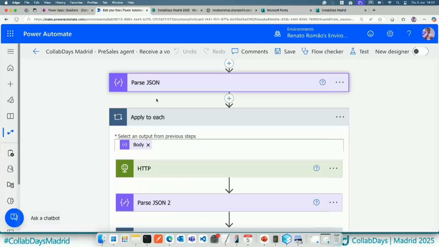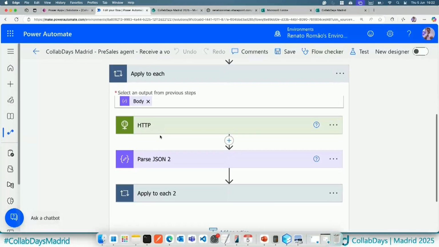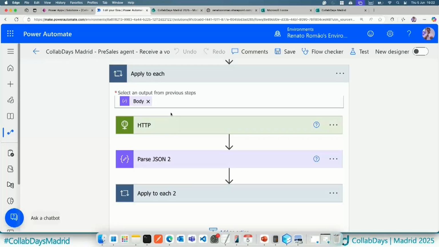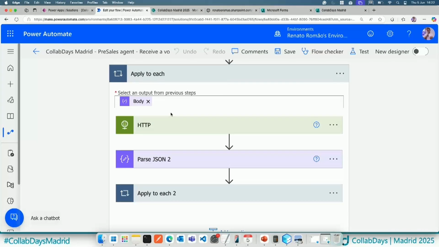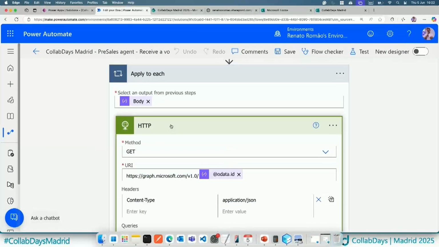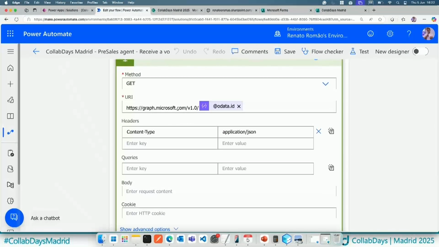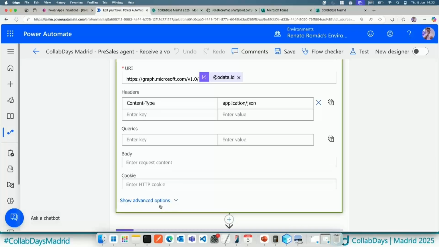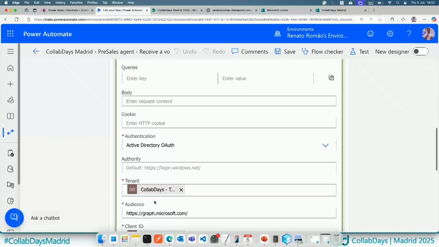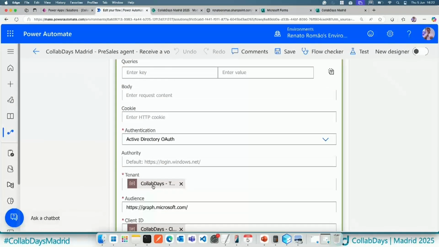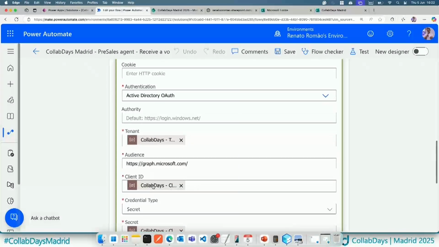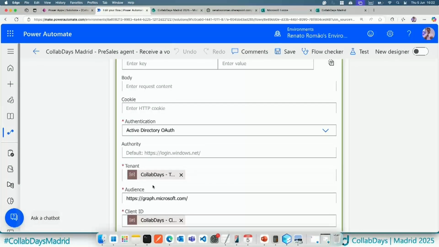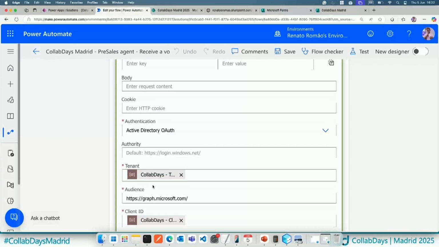And then once I'm extracting this information, if I scroll down, I have applied to each because sometimes we can have multiple messages, but in this case, I'm just sending one message, receiving one message. I'm using Microsoft Graph to pass the data ID, and today I'm also passing the connection here as well, the authentication with client ID and client secret, just to store the information and also to maintain the connection with Microsoft Graph secure. Or we can use password.